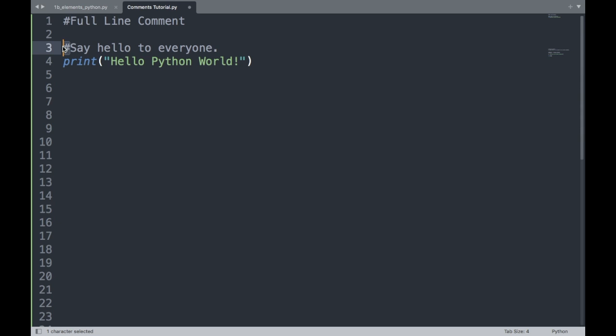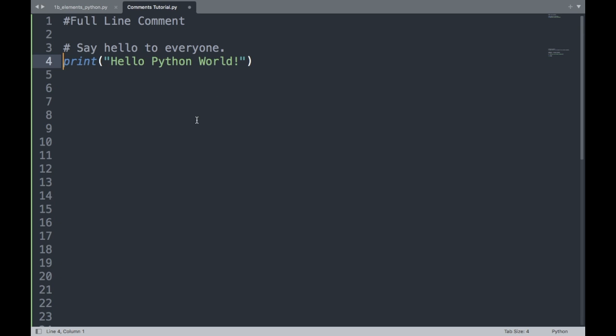You do it with the hash symbol or the pound sign, whichever one you prefer to use. Now, we're going to talk about what a full line comment is. A full line comment is a comment that starts at the beginning of a physical line, and everything after that on that entire line will be considered a comment. When it drops down to the next line, unless you have a hash or pound sign in front of that line, it will not be considered as a full line comment.